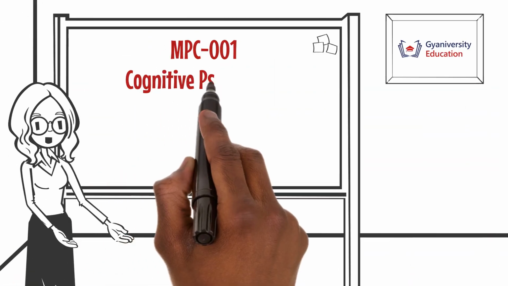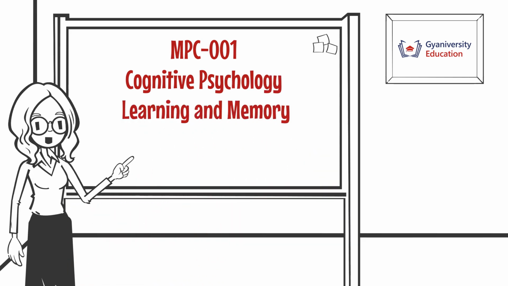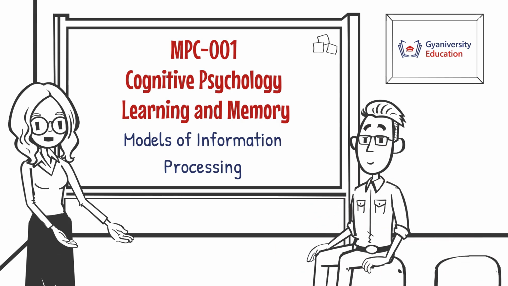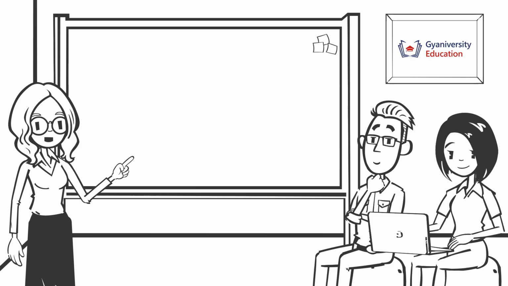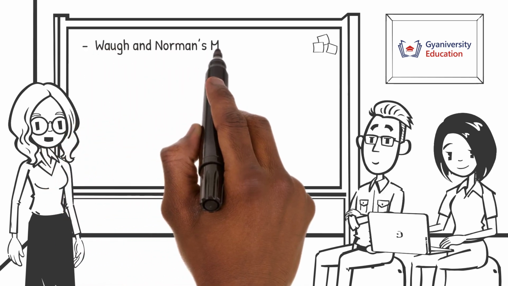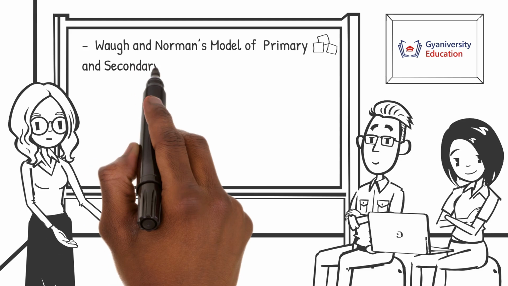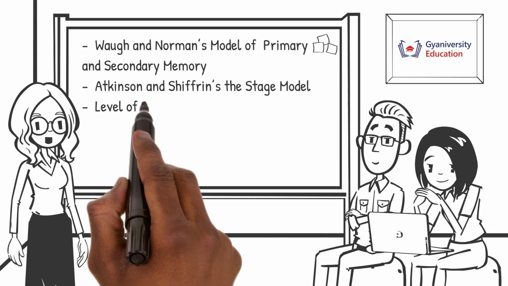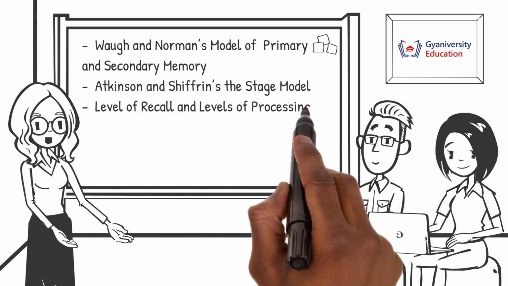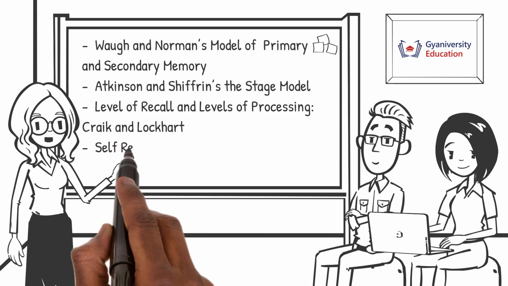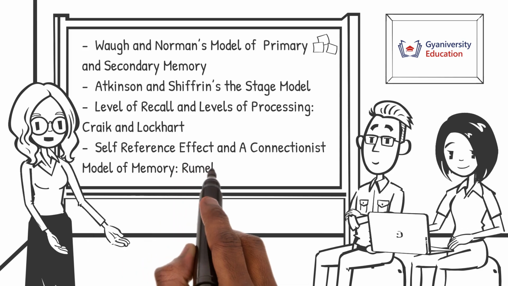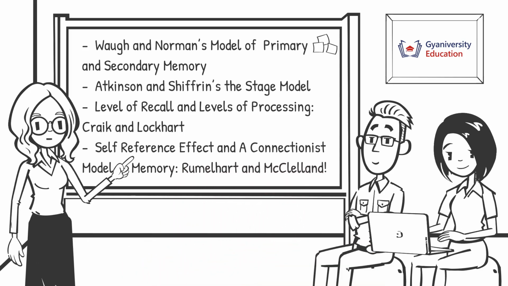Welcome to the Cognitive Psychology, Learning and Memory lesson on models of information processing. By the end of the video, you will learn about Wolff and Norman's model of primary and secondary memory, Atkinson and Shiffrin's stage model, level of recall and levels of processing, Craik and Lockhart. You will also learn about self-reference effect and a connectionist model of memory, Rumelhart and McClelland.